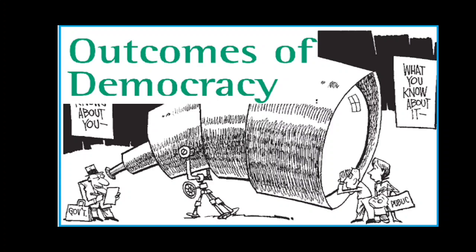Today, moving ahead, we will be learning about the reduction of inequality and poverty in a democratic setup. How inequality is being reduced, how poverty is being reduced in a democratic form of government. So there are reasonable expectations in a democracy.